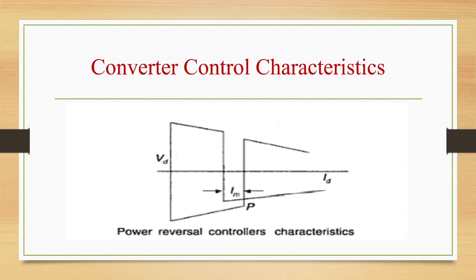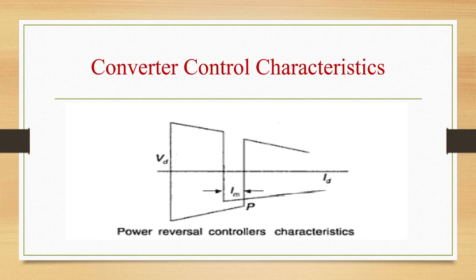So this figure is showing the control characteristics for negative current margin or power reversal controller characteristics. This shows the control characteristics of negative current margin IM. The operating point shifts now to D, which implies power reversal with station 1 operating with minimum CEA control while station 2 operating with CC control.